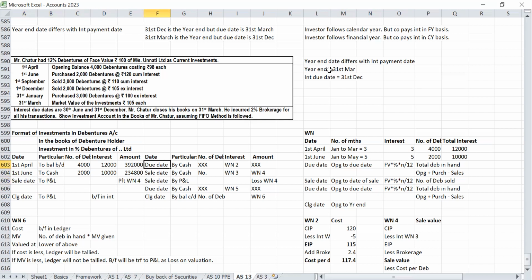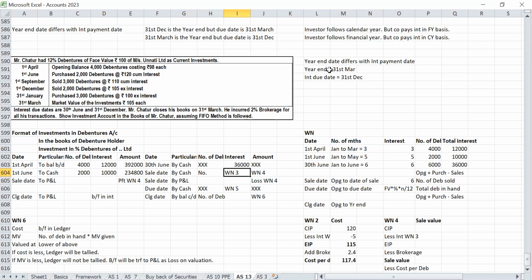Before that, 30th June, sir, interest payment. 30th June, 6 months. 100 into 12% into 6 by 12. 6,000 debentures. 36,000, sir. Nice. Next.